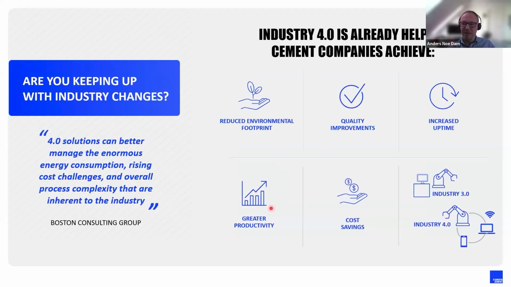Yet again, if we can do that and also optimize the process while doing better quality cement, then we would achieve cost savings. Cost savings would also be achieved if we can get a higher uptime of our equipment. So that's basically what we are looking for. That's the value we are looking for, and why we are implementing these technologies on top of what we have.